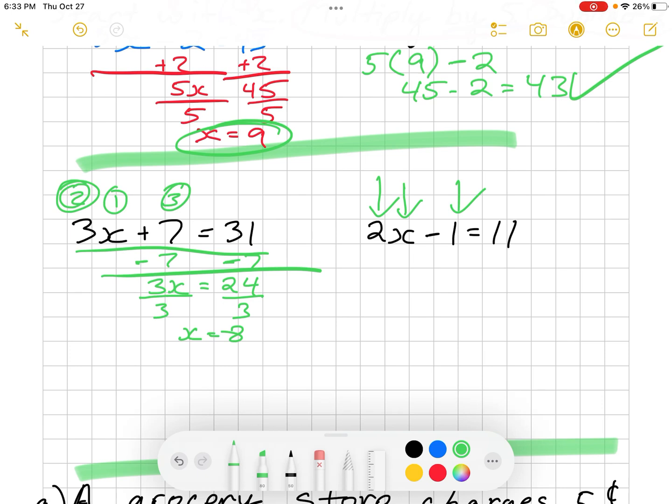Okay, so same over here. I am going to add 1 to both sides. This is 12. I have 2x left over here. I'm doing the opposite, which is divide. So the opposite of multiplication is dividing. I'm left with x on this side, and I have a 6 on this side.